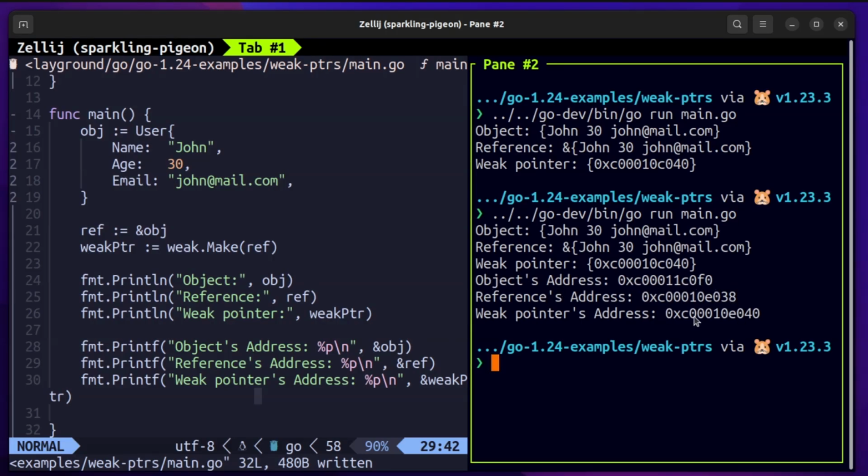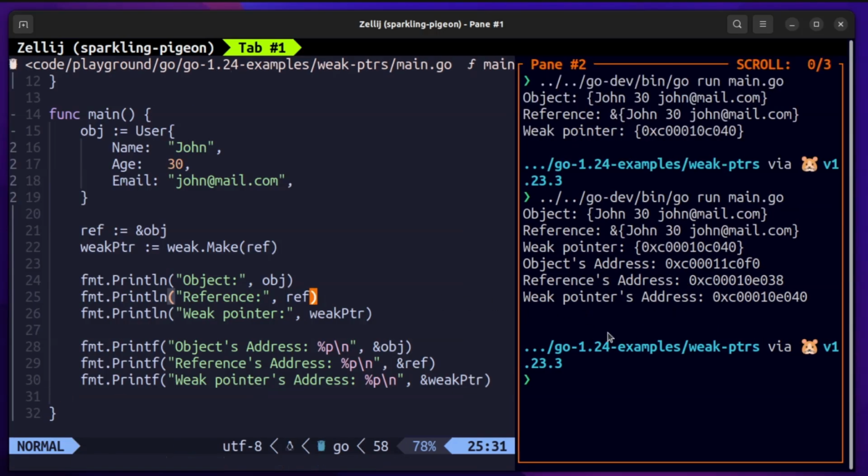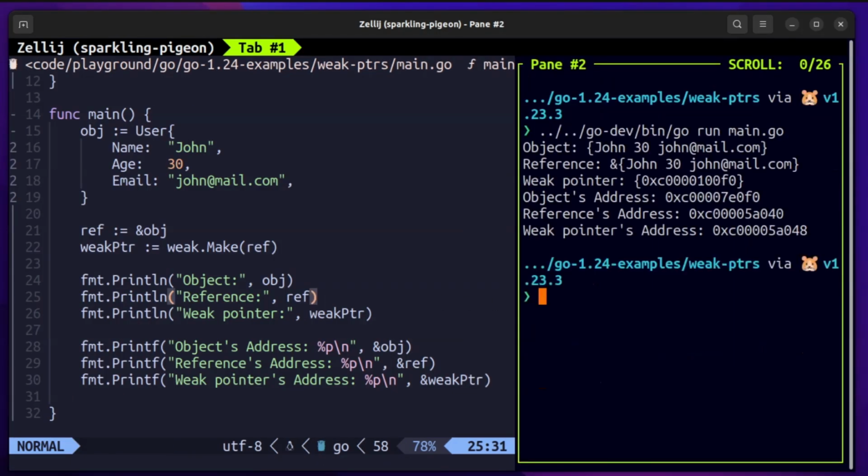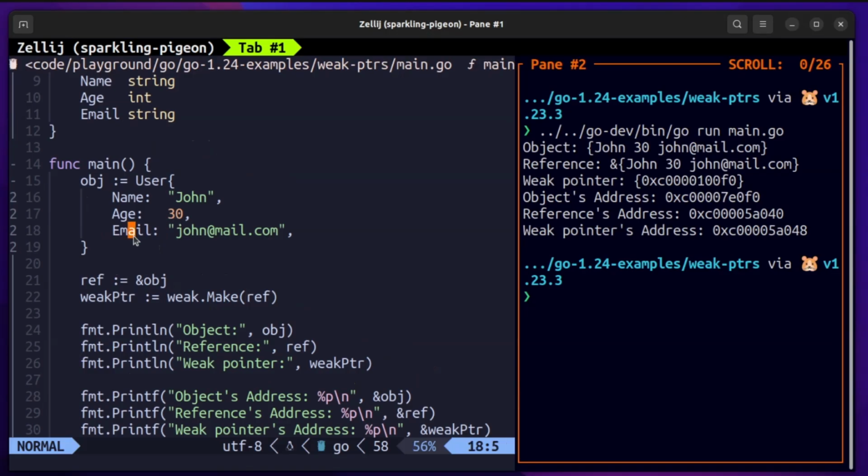Now you would see here that all of these are different addresses because those are residing in individual containers and are not interlinked to any values. So those are stored separately in each of the containers. And there is one more quirk about weak pointers, which I'll show you right now.